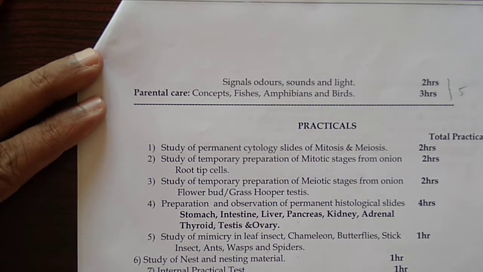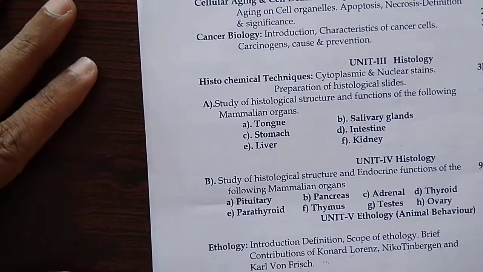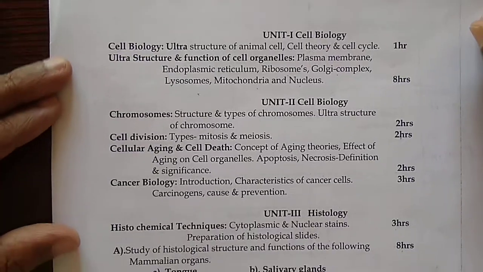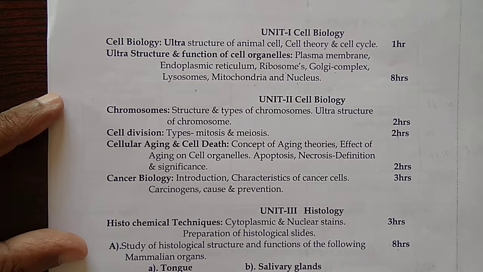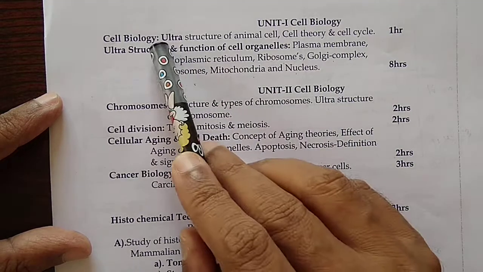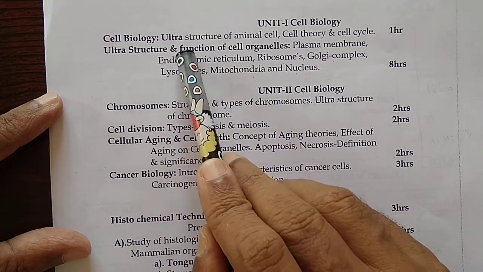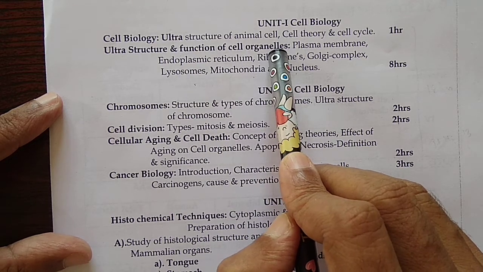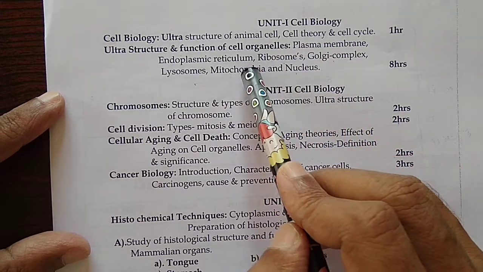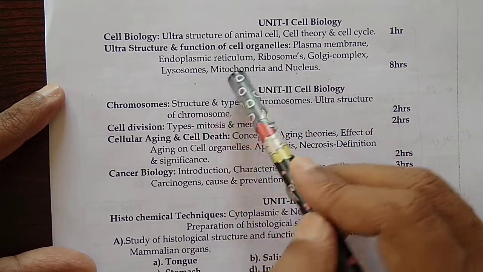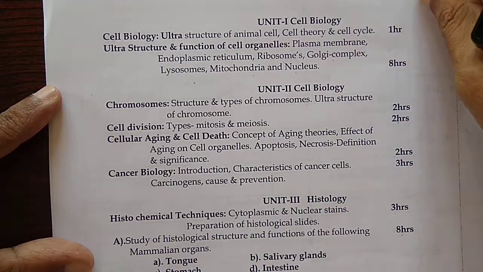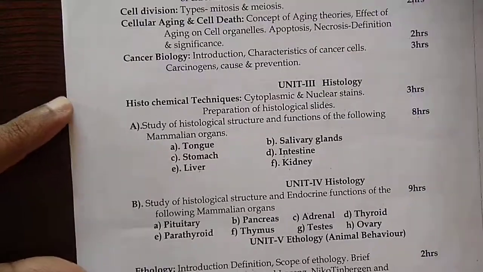So these are the different chapters you are going to study during the fourth semester. So students, next class I will be dealing with the first chapter of unit number 1, cell biology: ultrastructure of animal cell, cell theory, cell cycle. So this is your syllabus. I gave you a brief introduction.